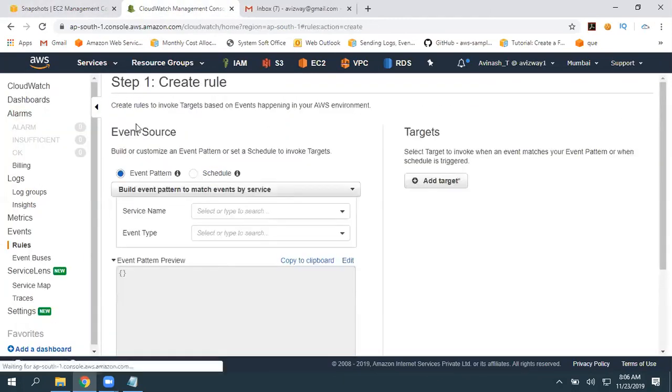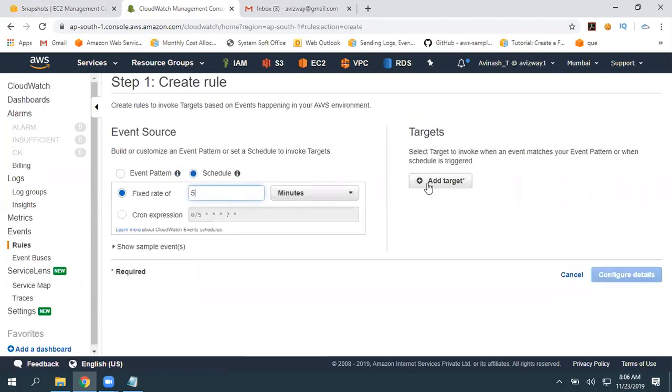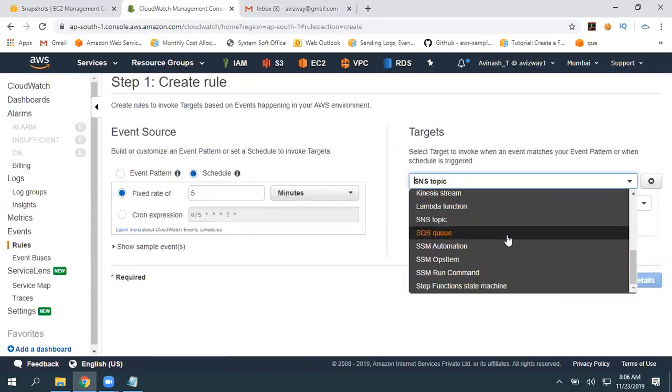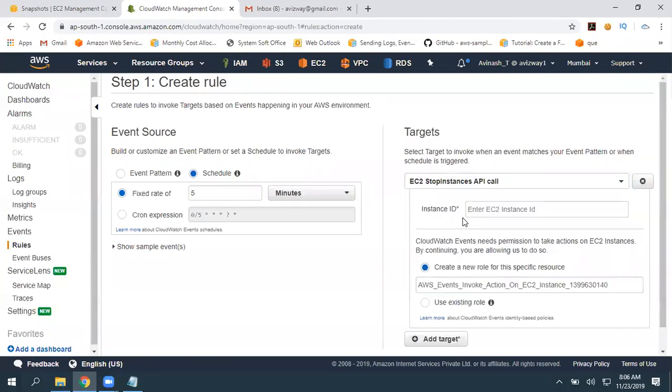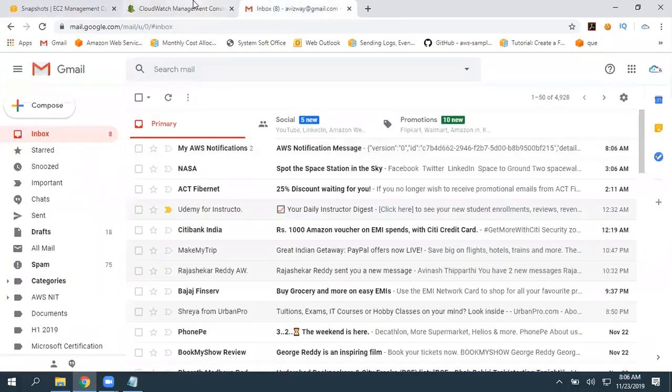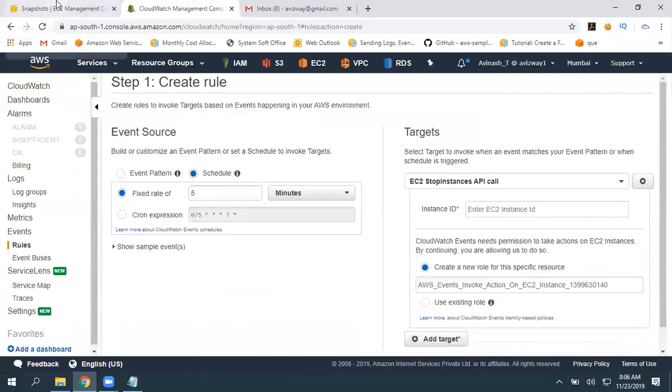So if you want to stop your instance, you can just go here. We have the stop instance API call. What is your EC2 instance? Just go here and pick your instance.